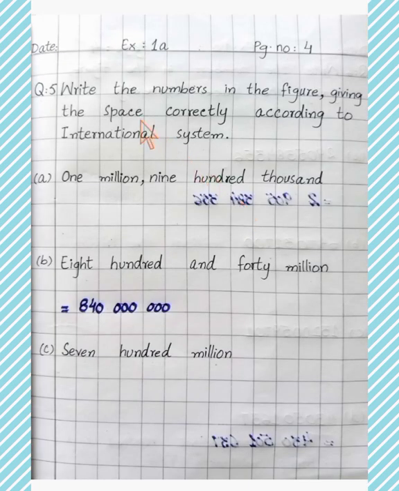Put the date. Exercise 1A, page number 4 and write question number 5 from the book. Write the numbers in the figure giving the space correctly according to international system. Part A, 1,900,000. Part B, 840 million. So, first we put in the place value chart.